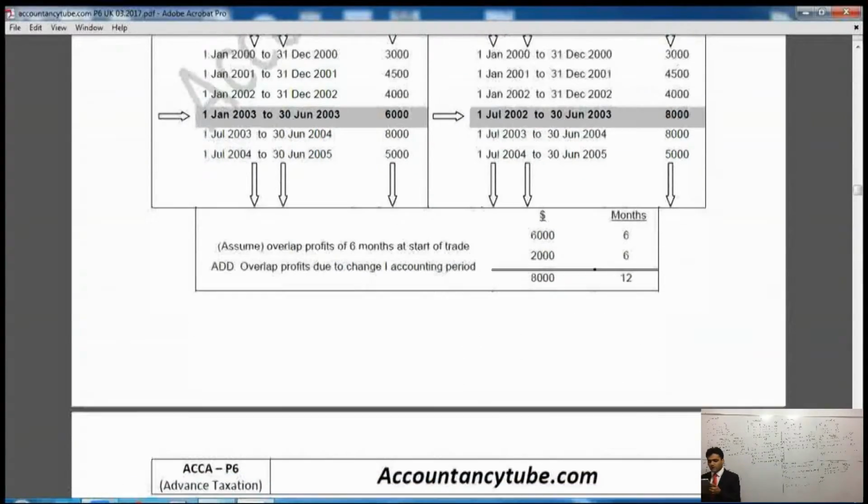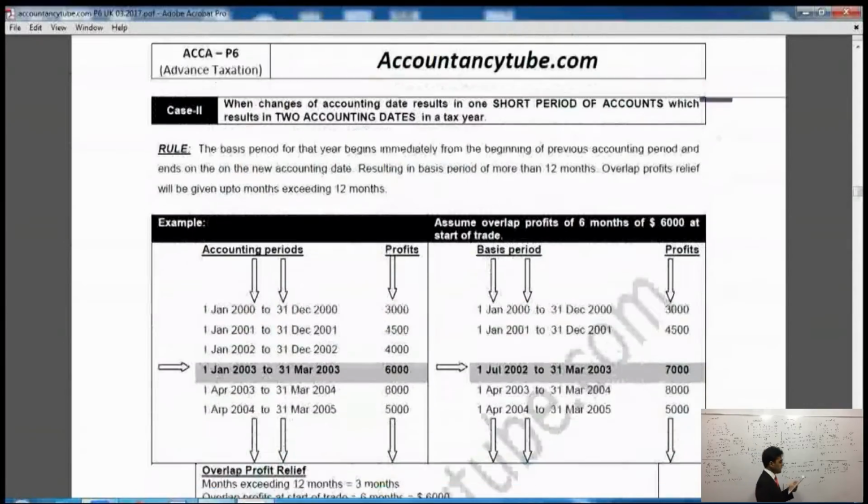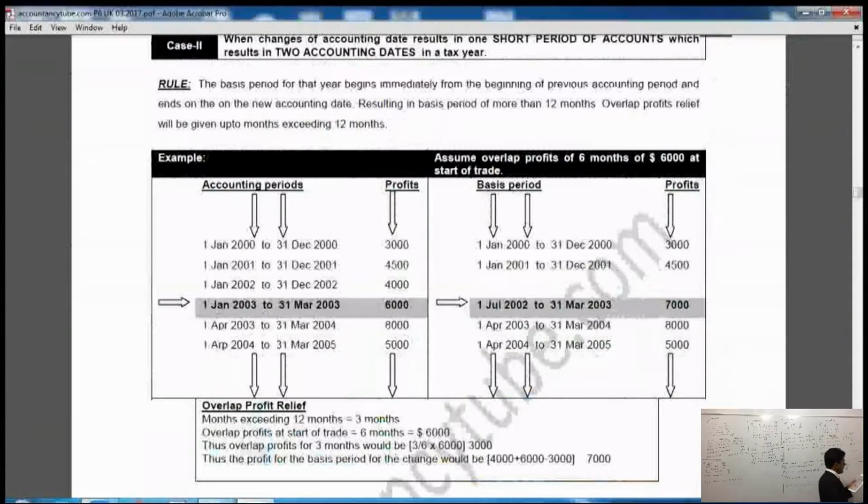Now, this is the case when a change of accounting date results in one short period of accounts, which results in 2 accounting dates in a tax year. Now, the previous case was, although the change of accounting date was resulting in a short period of account, there weren't 2 accounting dates in one single tax year. Whereas in this case, the change of accounting date will result in 2 accounting dates being in the same tax year. Right. Now, what is the rule?